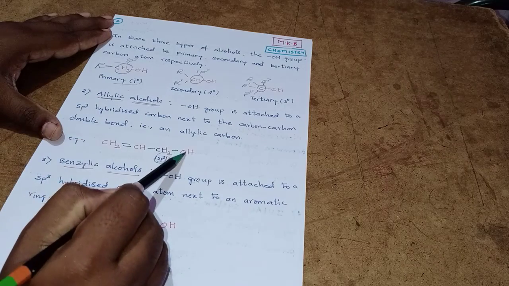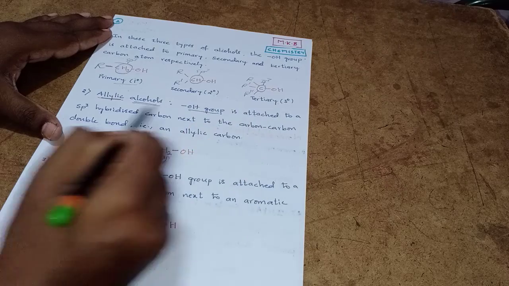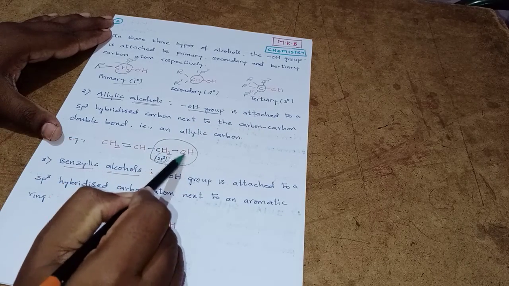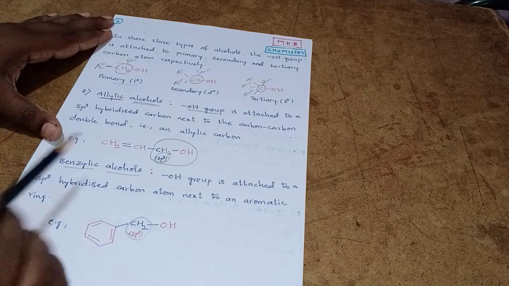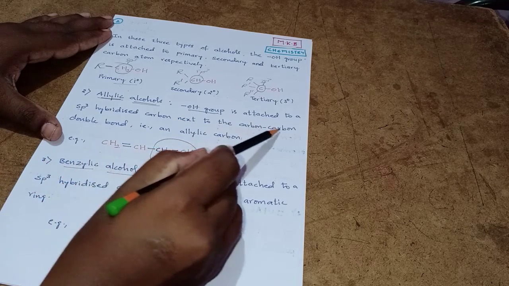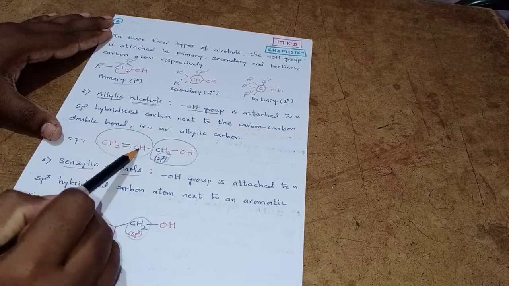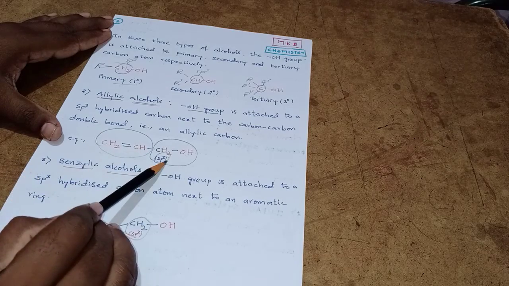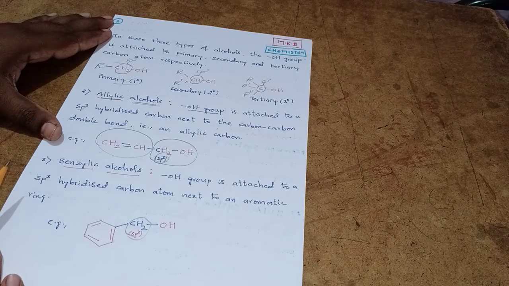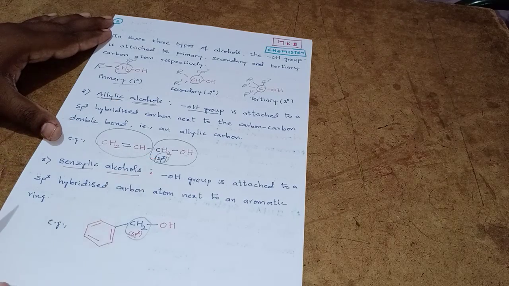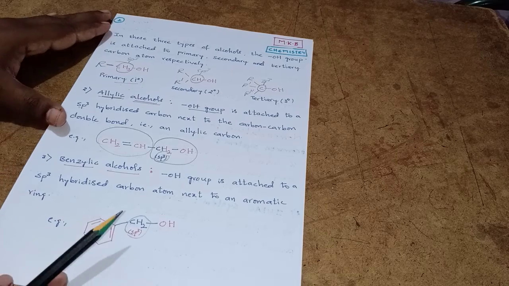Allylic alcohol is nothing but the OH group attached to an sp3 hybridized carbon next to the carbon-carbon double bond. See here, next means next to this carbon-carbon double bond. Such compounds are called allylic alcohols. Here also the carbon is sp3 hybridized.